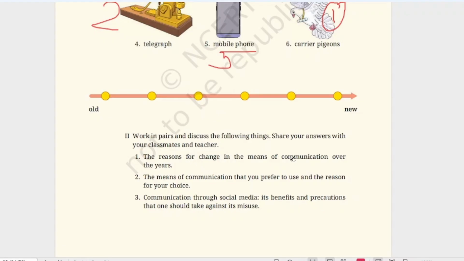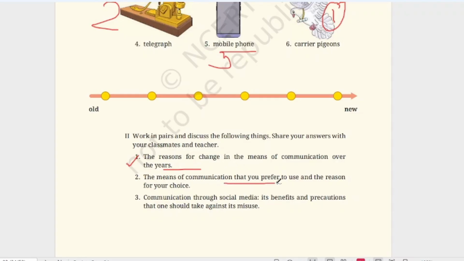What is the reason for change in the means of communication over the years? Speed. Very quickly we can communicate with each other, and we can send the messages to each other very quickly. So for that reason we have changed the means of communication over the years.